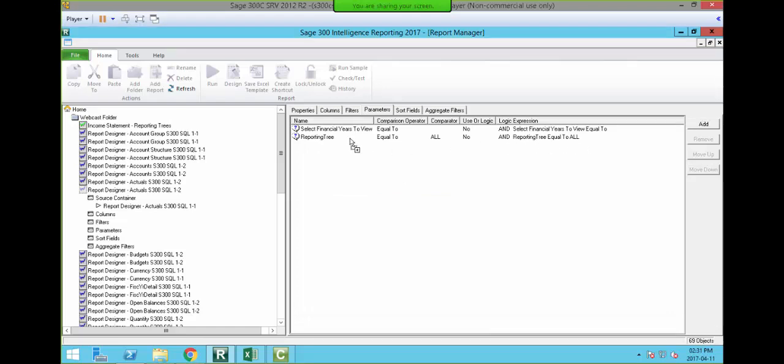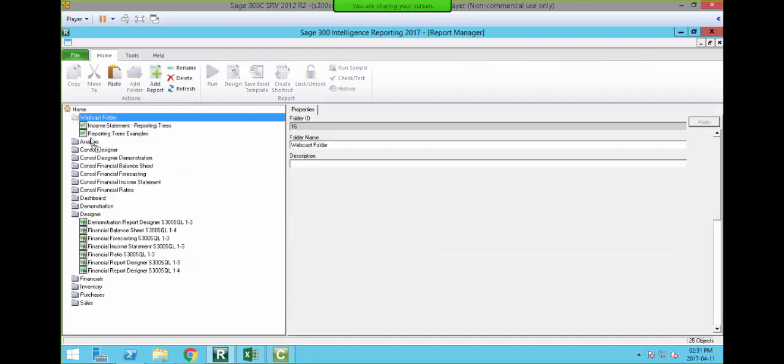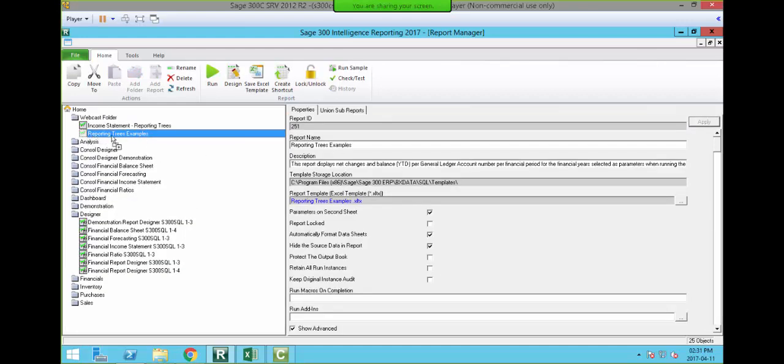And then you can see it's pulled it in. Now it's not filtering any reports, it's not reducing the information that's been pulled into the report, it's just capturing something that you want to then display inside your report. So now what happens is when we click on our main report, which is your green icon, hang on, that's my one. Your report is the reporting trees one, and click on run.